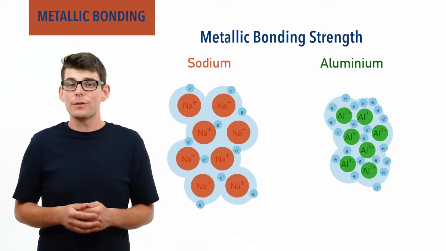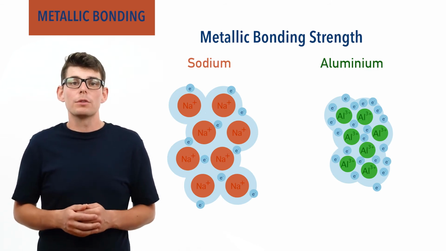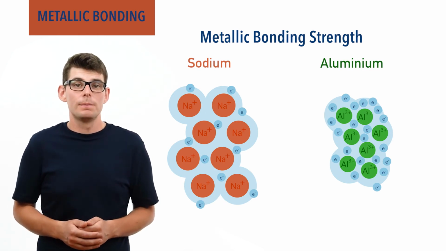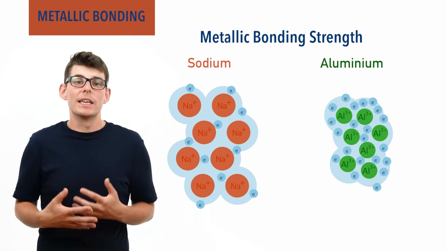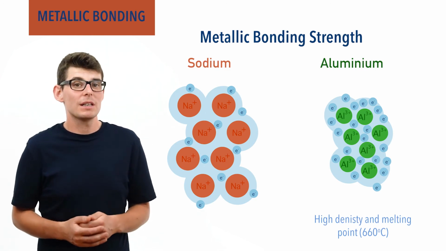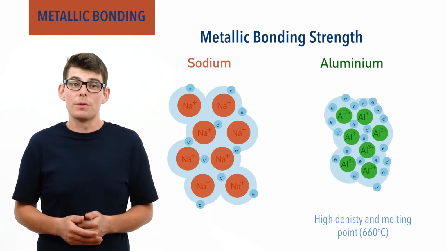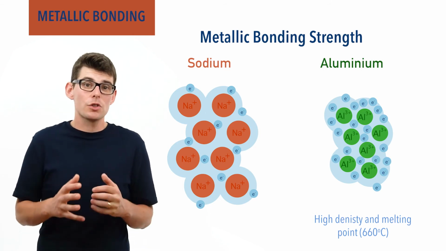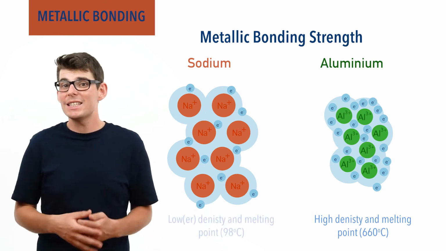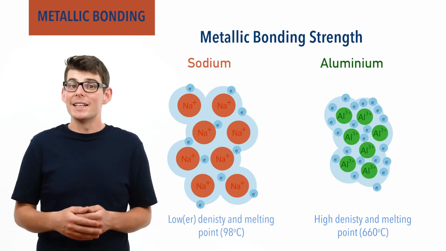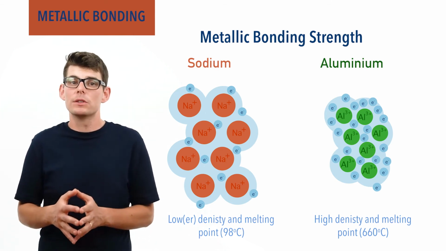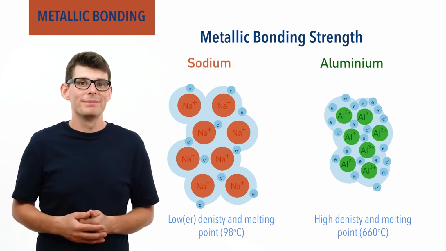The aluminium ion has a 3+ charge, and the smaller ionic radius means much greater attraction between the ions and delocalized electrons. This pulls the ions in tight and gives solid aluminium a high density and melting point of 660 degrees Celsius. Sodium, however, with only a 1+ ion charge, that larger ionic radius and fewer delocalized electrons, has a much lower melting point of 98 degrees Celsius. Clearly, it takes less energy to break apart the solid sodium structure, and this means the metallic bonding in sodium must be weaker than in aluminium.